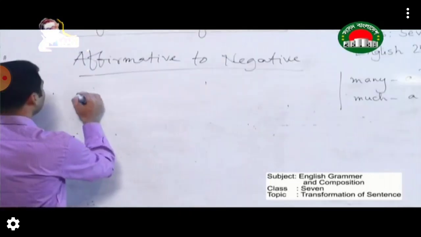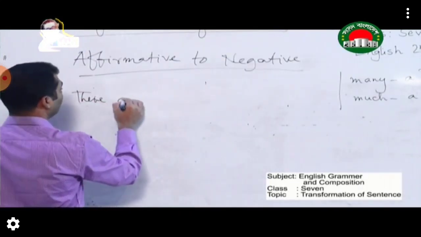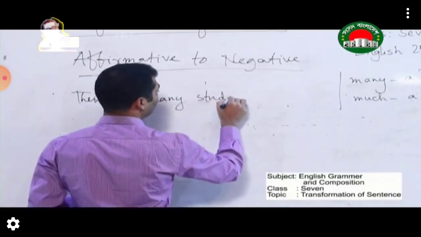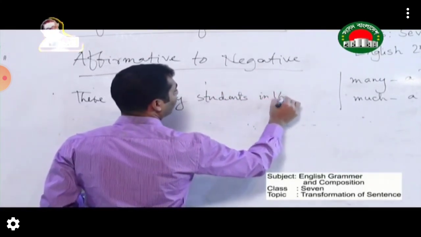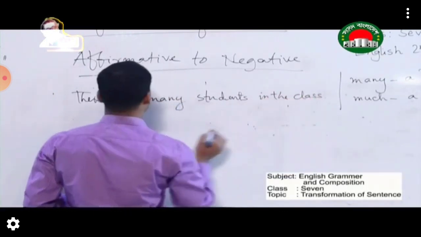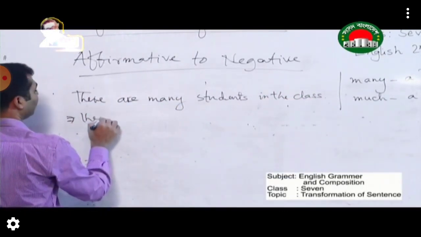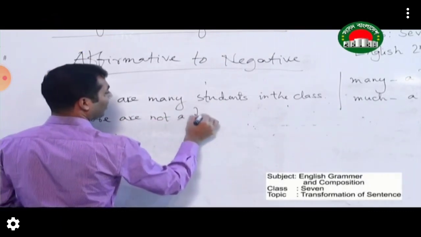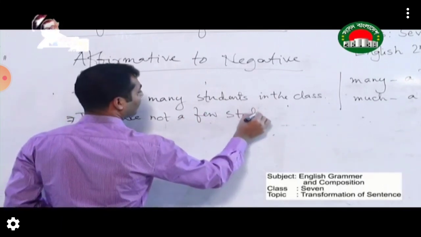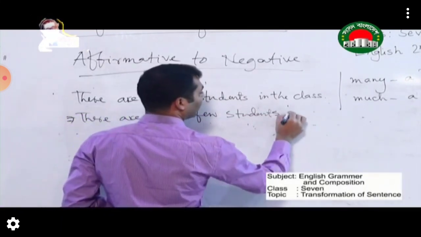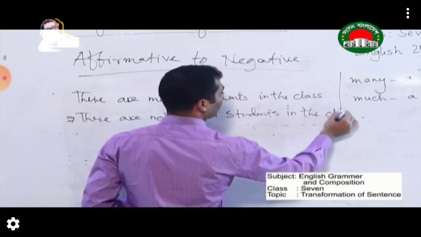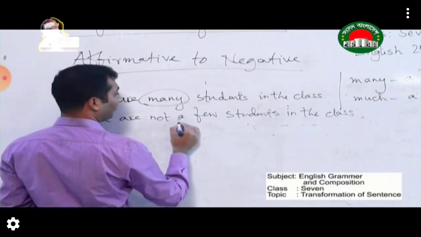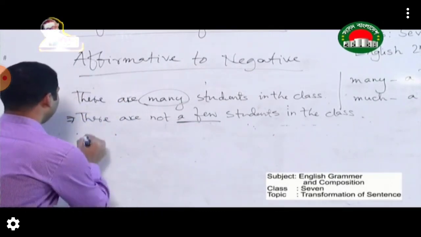For example, there are many students in the class. So it will be there are not a few students in the class. So many has become a few.